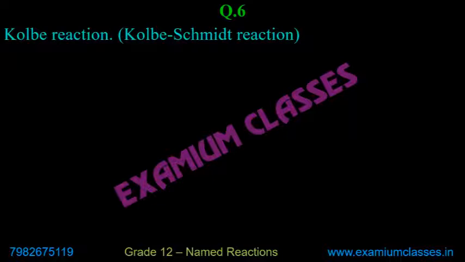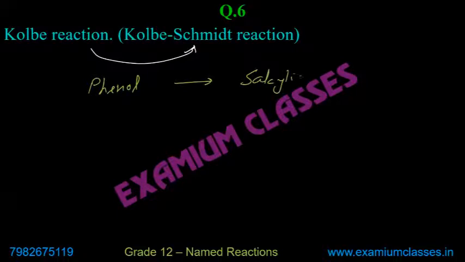Then ONa is converted to OH and COONa on the other side. Then acidic hydrolysis yields the salicylic acid. So first of all, remember that when we are talking about Kolbe's reaction, meaning Kolbe-Schmidt reaction, we are talking about phenol to salicylic acid. First thing, Kolbe reaction is actually Kolbe-Schmidt reaction, and we are converting phenol to salicylic acid.